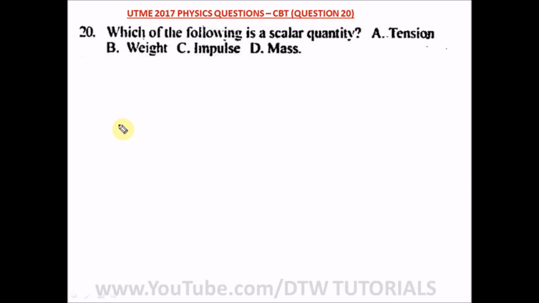Question 20 of our UTME 2017 physics past question, that's your JAMB CBT exam. It says, which of the following is a scalar quantity? Remember what a scalar quantity is? It's a quantity that has magnitude with no direction.